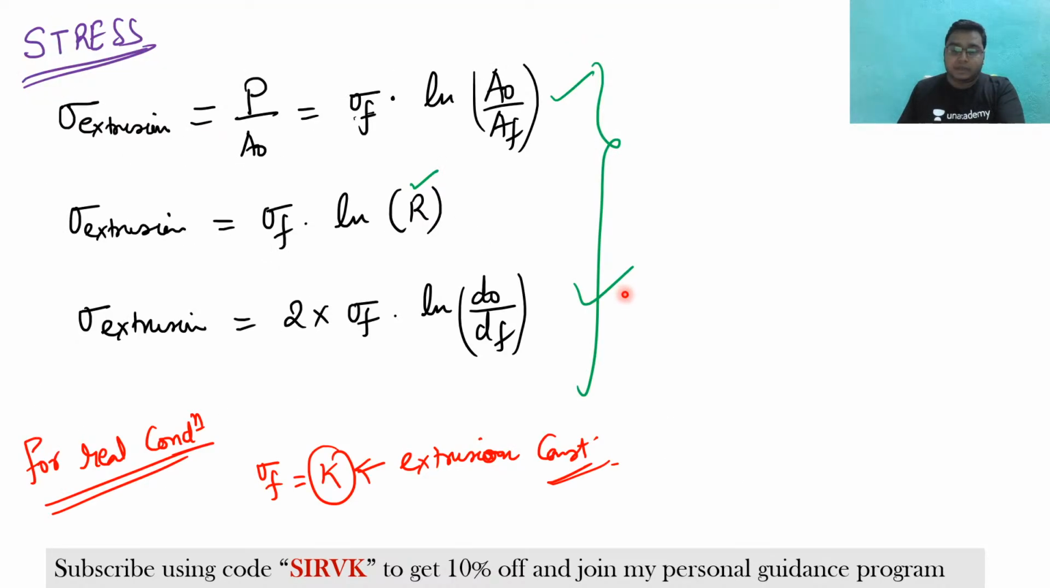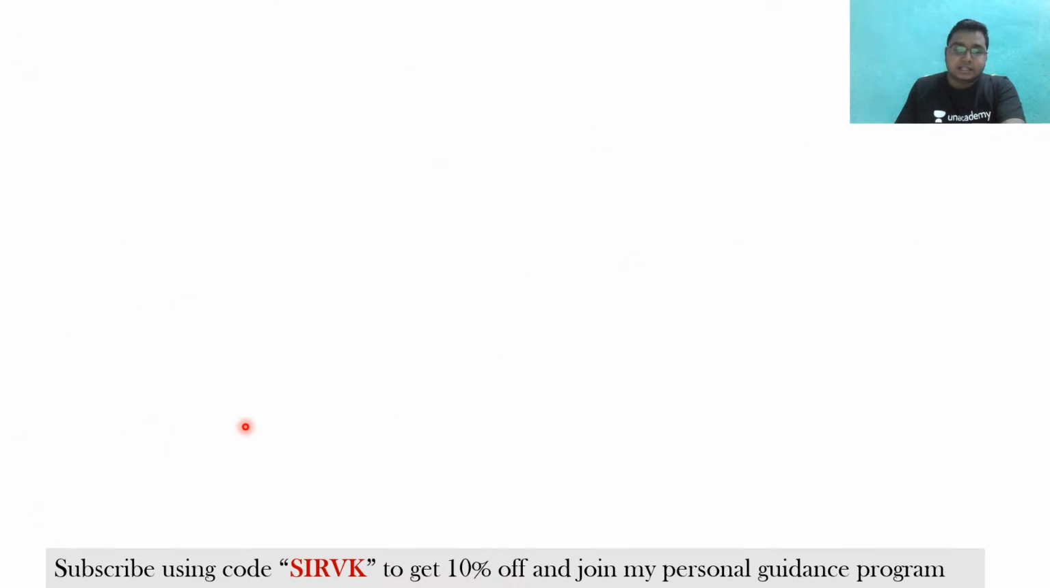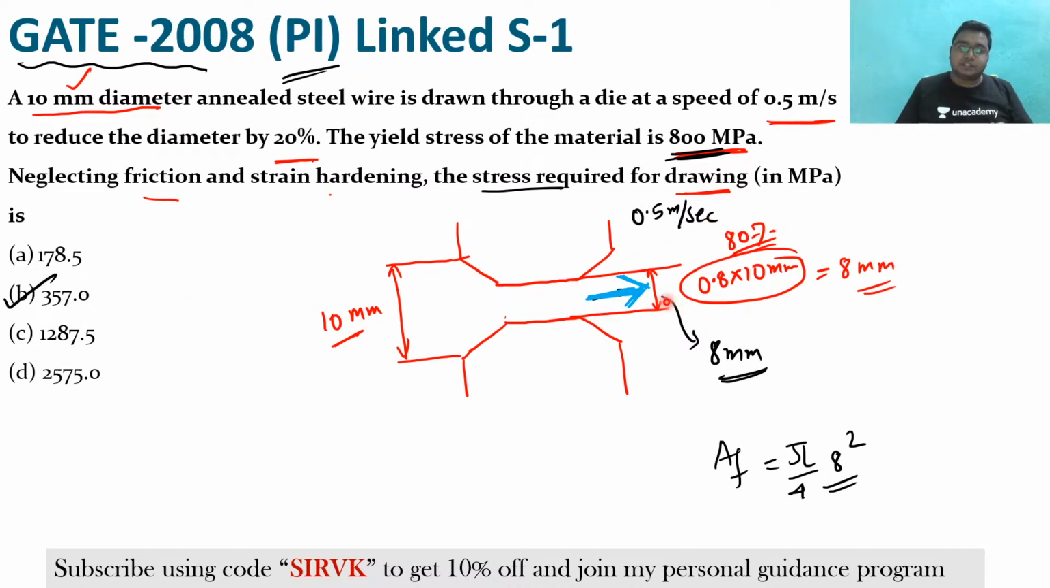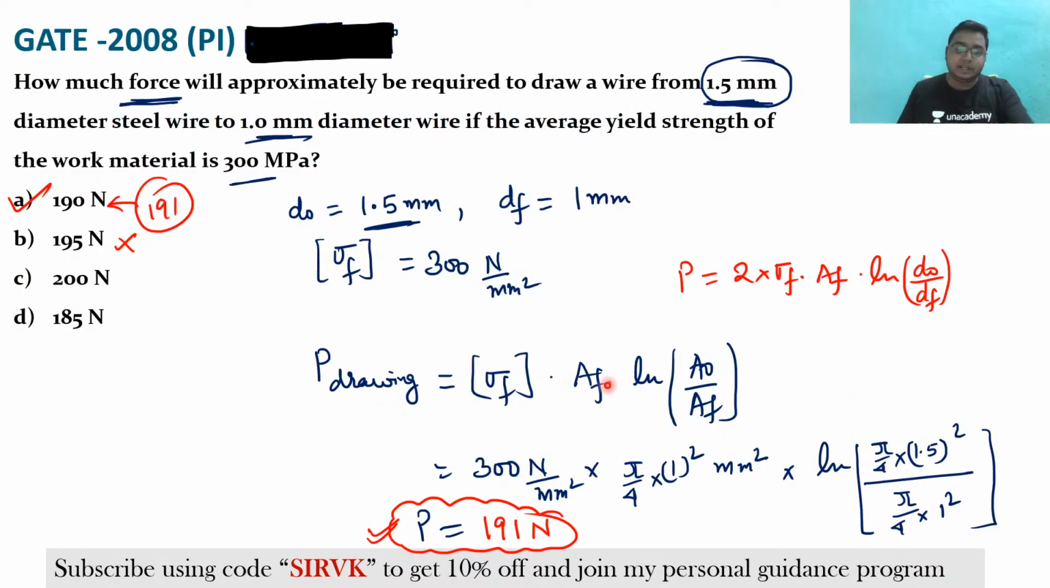But in the case of extrusion, you are pushing it, you are giving a compressive force on the initial diameter of the billet, that is the initial section. Since the force is applied in the initial section, we use A naught for the extrusion process, and since the force is applied in the final dimension in the case of wire drawing, we take the final area. Clear?